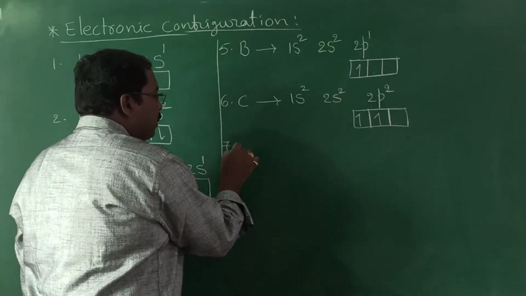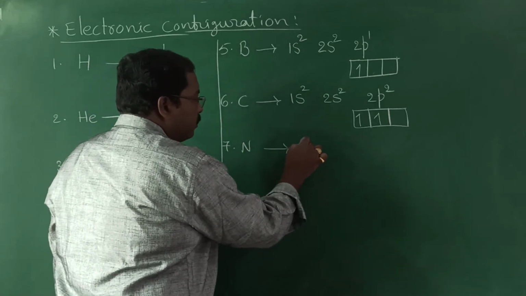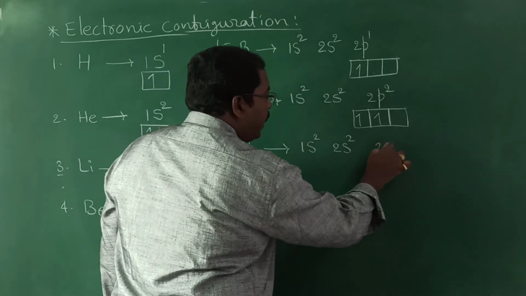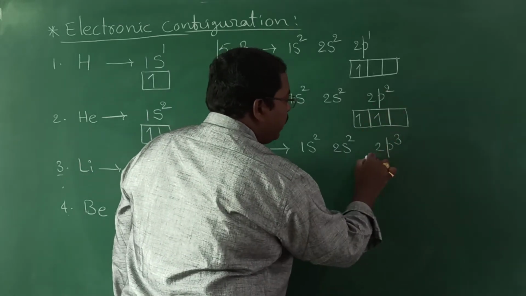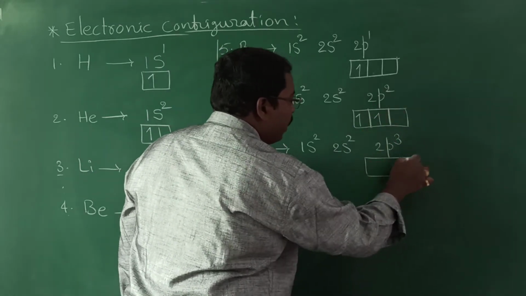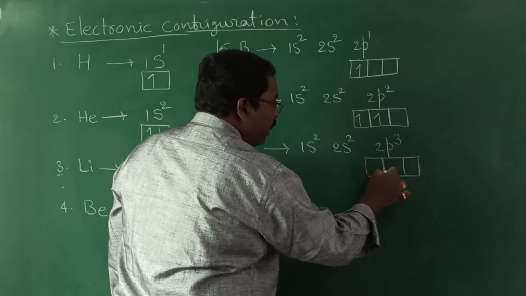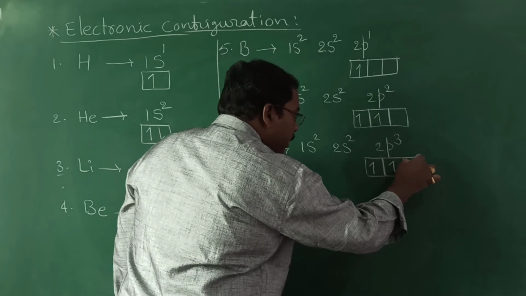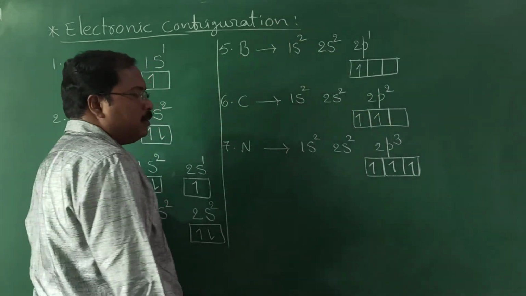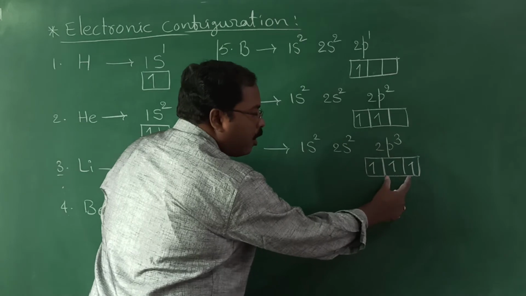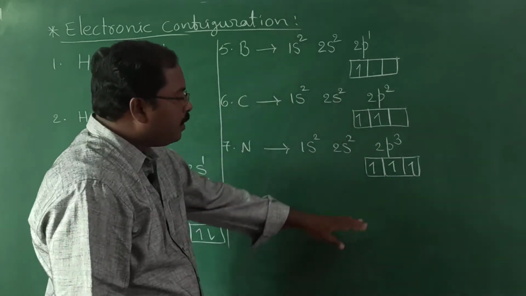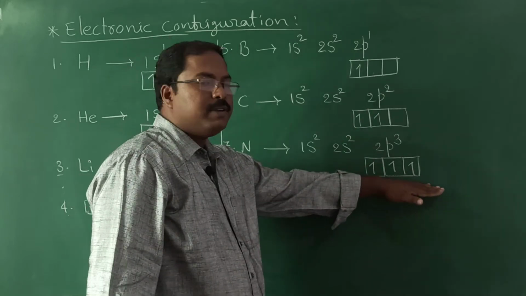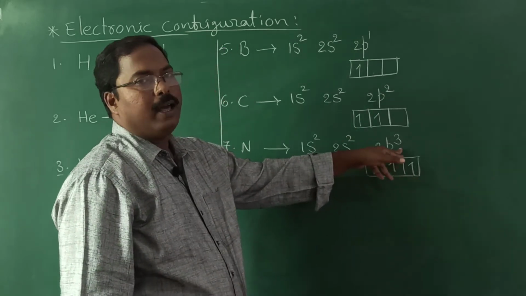Now next, nitrogen, 7 electrons. Already 4. Now how many left in the p orbital? 3 come into the p orbital. Coming to the representation, 1, 2 and 3. All the orbitals in the subshell have the same clockwise direction. There is a symmetry which is known as half filled orbital.